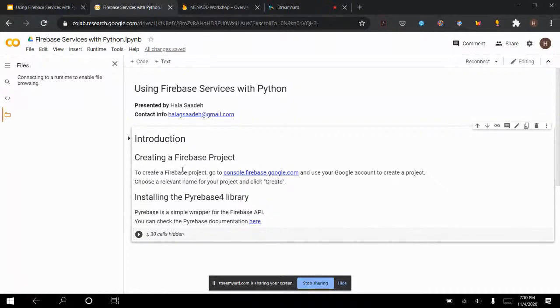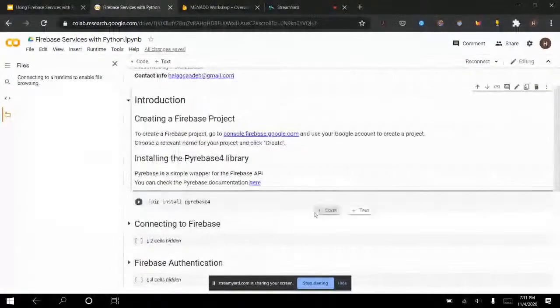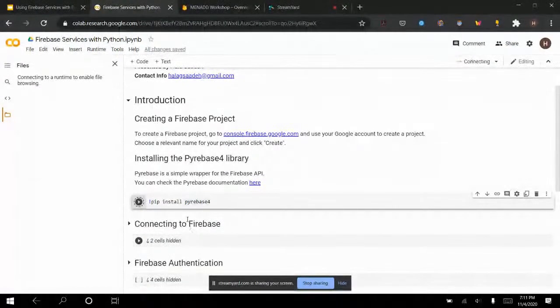Therefore, you can go through the notebook on your own and experiment with the code as well as learn new things. Okay, so now I did guide you with how to create a Firebase project. The first thing we need to do is actually install the Pyrebase 4 library. So how do I install the Pyrebase 4 library? It's very simple, I just use pip. So I will run this cell right here. So I will pip install Pyrebase 4.